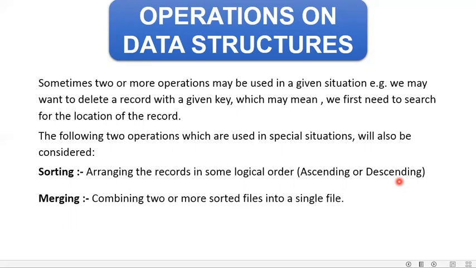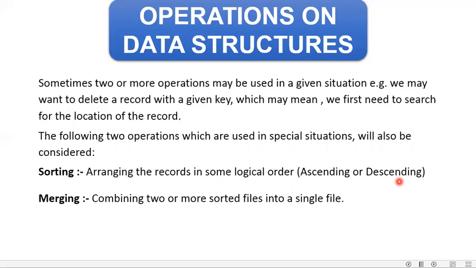Next, merging. Combining two or more sorted files into a single file. That means if I want to merge or combine two or more files or lists together, then those files or lists must already be sorted. If they are not sorted, I cannot perform my merge operation.